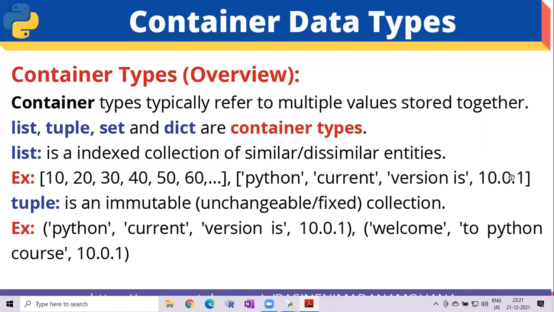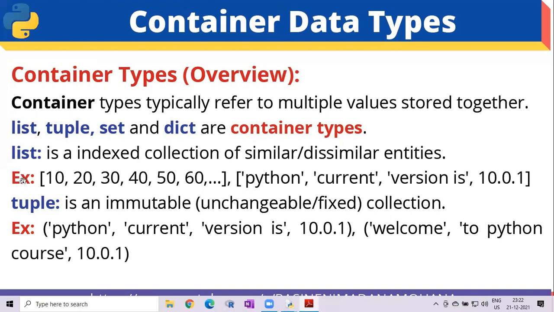Actually here 10.0.1 we can't take. After the point you can take only one value. So 10.0 or 10.1 only we have to consider, otherwise you will get an error. So that is the list. Later we'll see the outputs also after executing in Python.